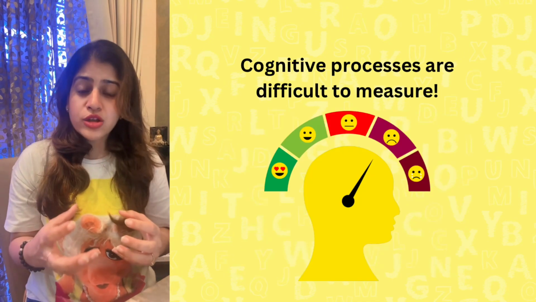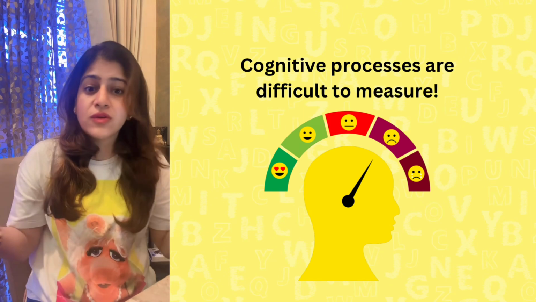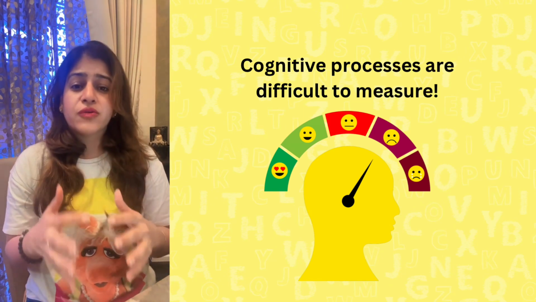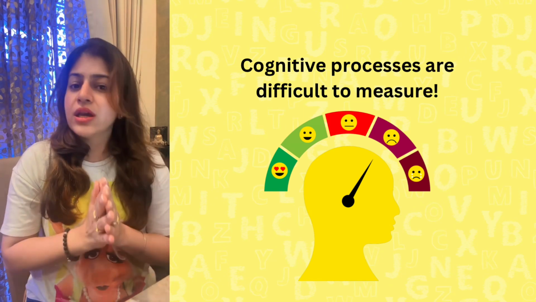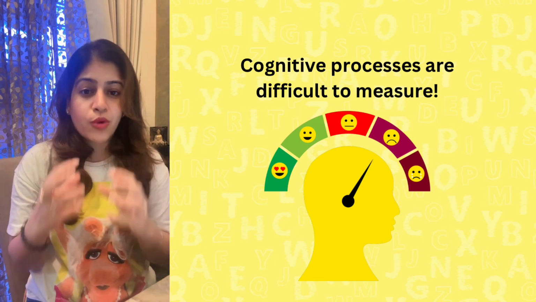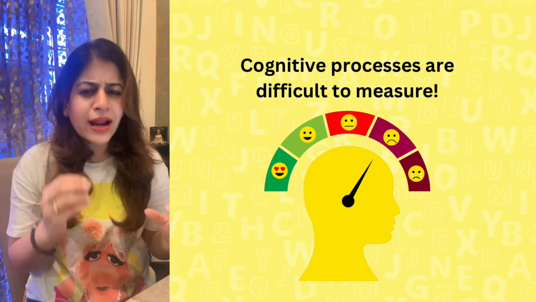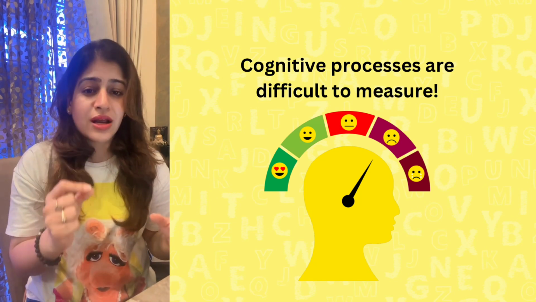But in psychology, how the mind is working, what the person is thinking, how they perceive the world around them, it is very difficult to see directly. We cannot see the perception, the thinking, the problem solving, all these things, directly at all. So that makes it very difficult for us to study psychology.